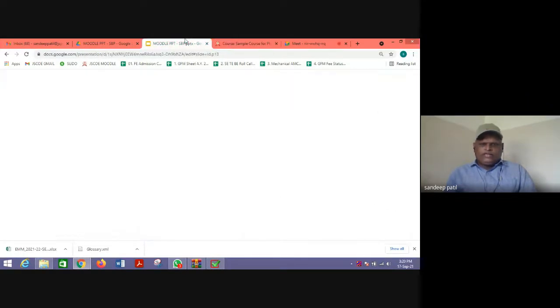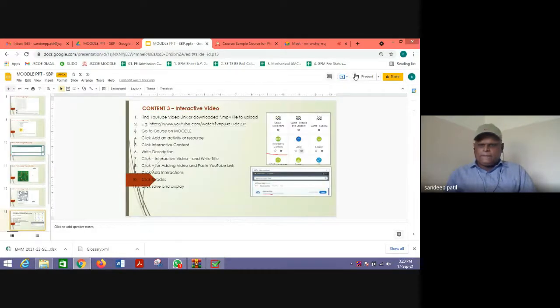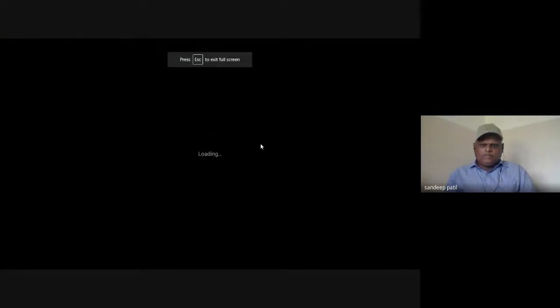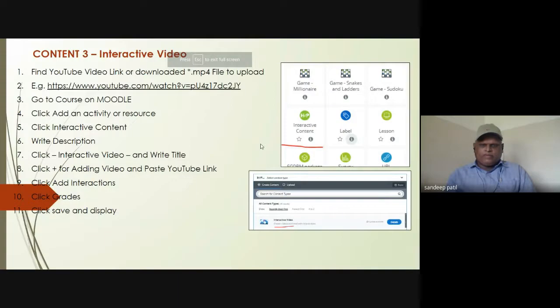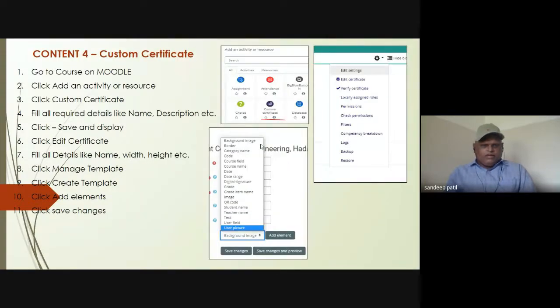Now for a certificate, there are actually two different kinds of certificates. One is the simple certificate, another is the custom certificate. Right now, our JSPM Moodle does not have the feature of the simple certificate. We have seen those in Genomia websites. That was a very simple certificate, but here the option is only the custom certificate.